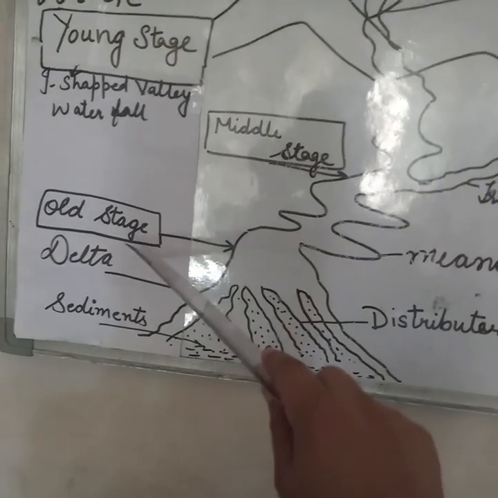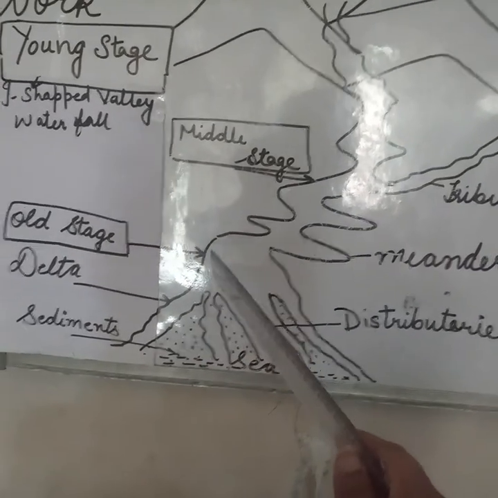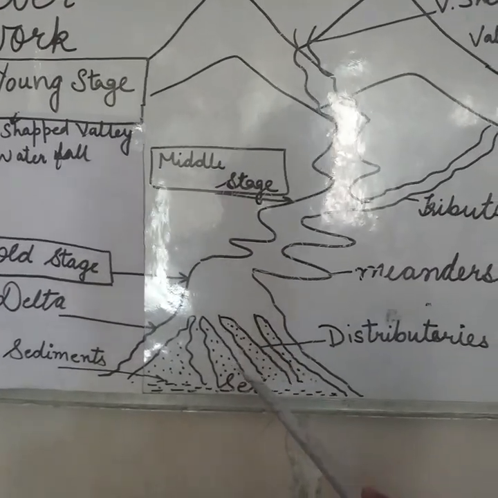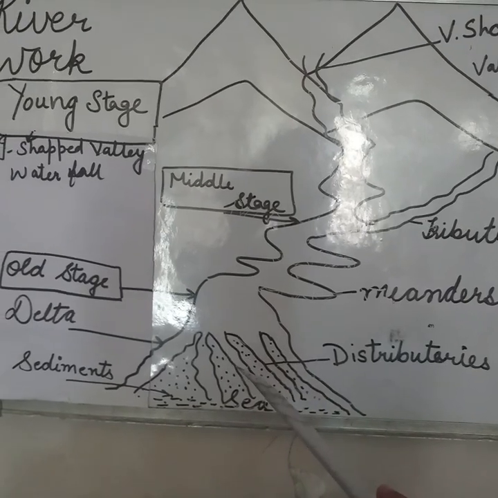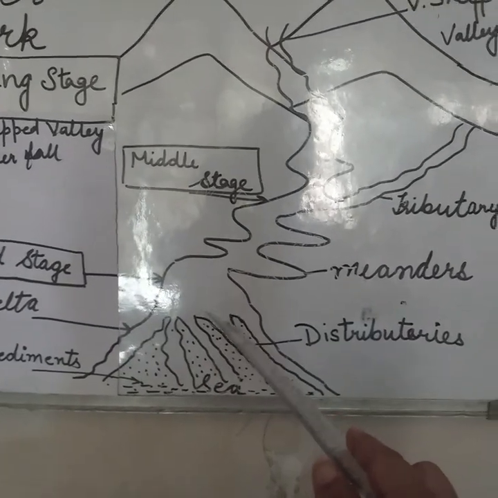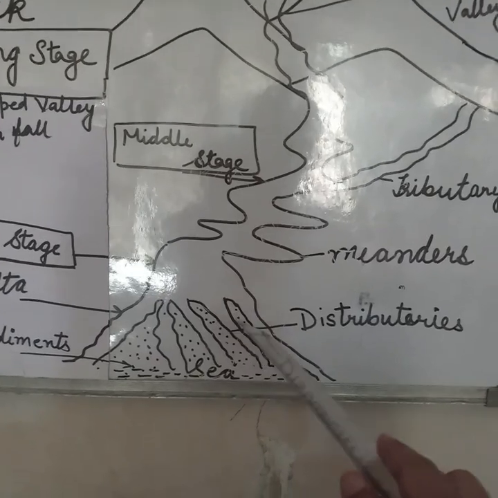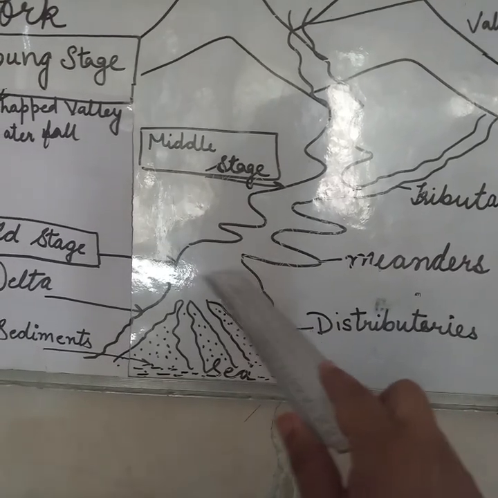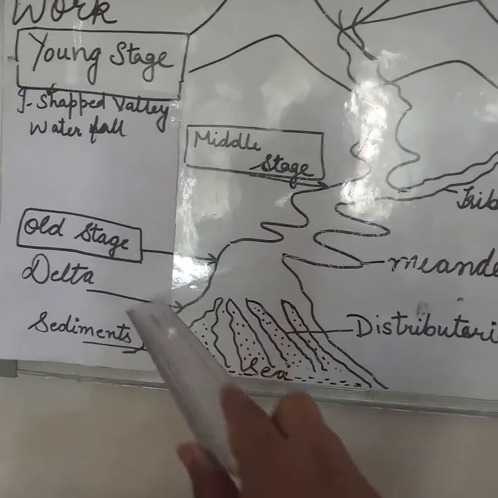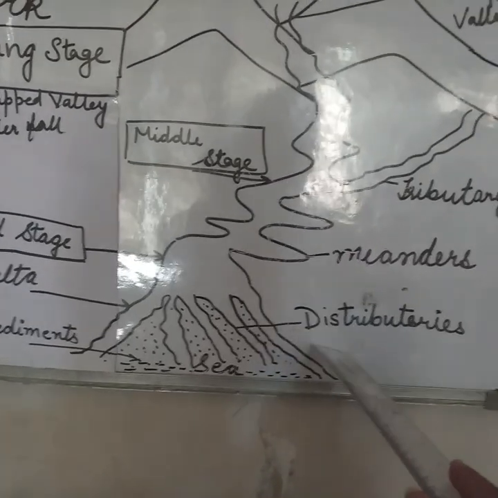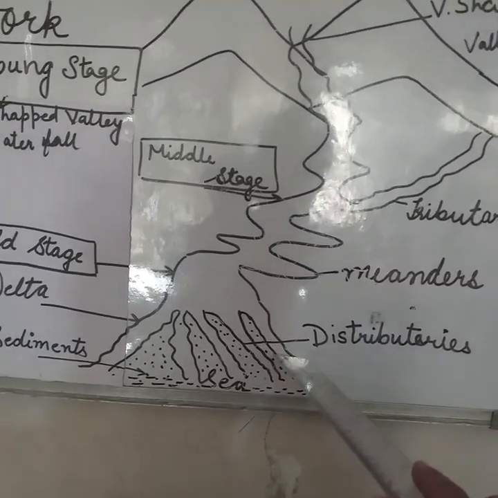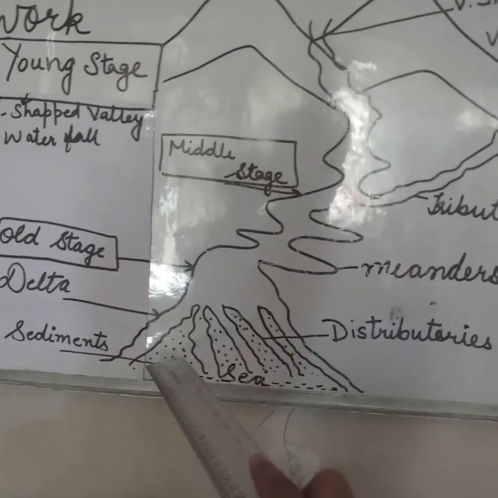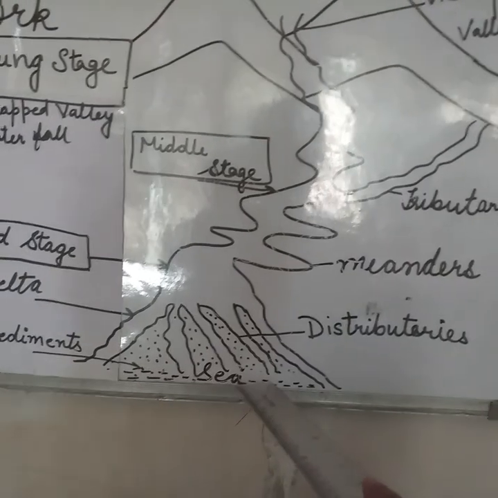The last stage is the old stage. In the old stage, before meeting the sea, the river becomes old and sluggish. The river becomes so slow and sluggish that the water gets divided into several distributaries. Distributaries are formed when the main river is divided into different streams. These are called distributaries. In this stage, the river deposits sediments, silts and sand over a large area near